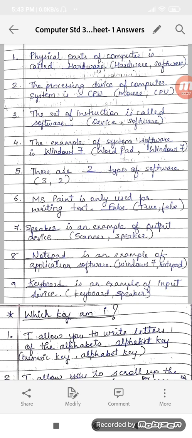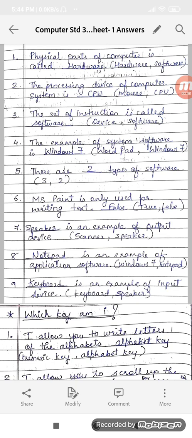Next, the processing device of computer system is mouse or CPU? It is CPU. Why? Because mouse is an input device. The set of instructions is called dash, device or software? Answer will be software.